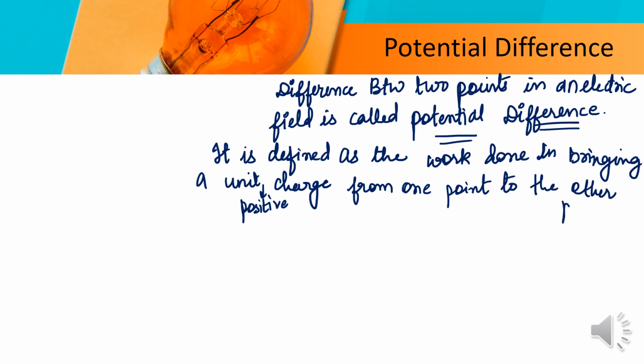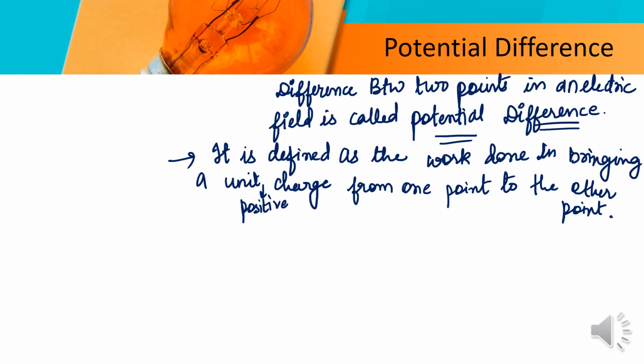That is what we have seen: one point was infinity and the other point was point A, and we have done the work of bringing a unit positive charge from point 1 to the other, that is A. So I think you have understood potential difference in a very easy way.